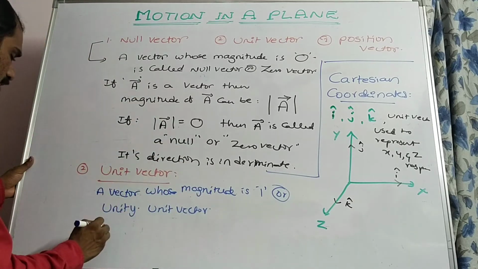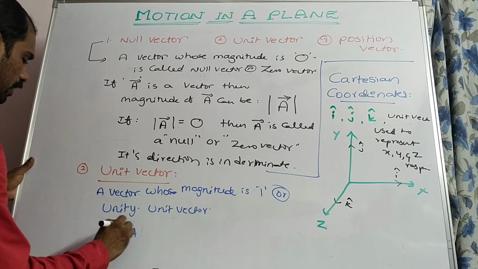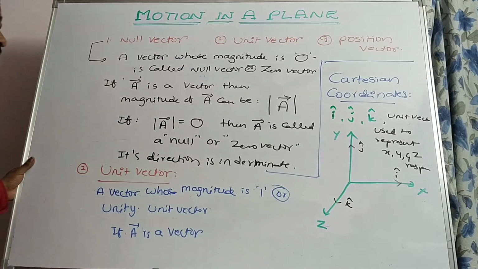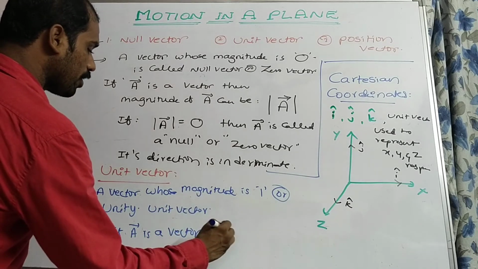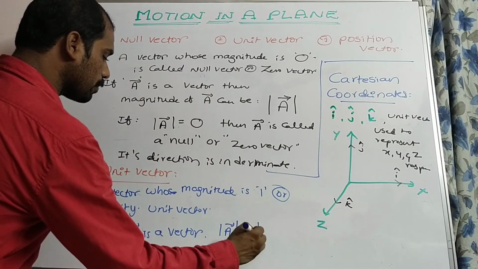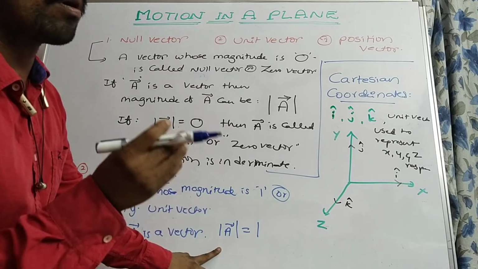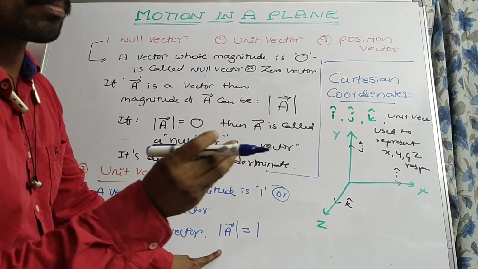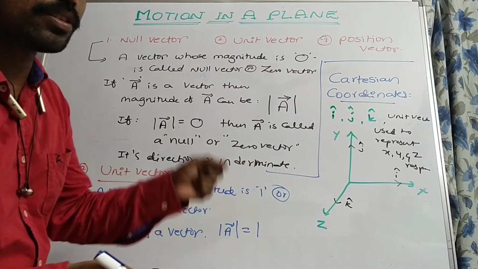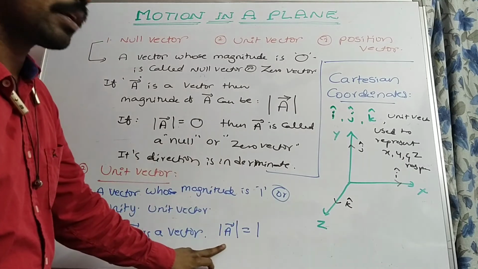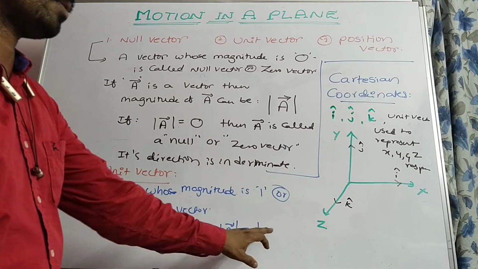Let us consider if a bar is a vector, then modulus of a bar, which indicates the magnitude of a bar, must be 1. Magnitude of a bar is equal to 1.